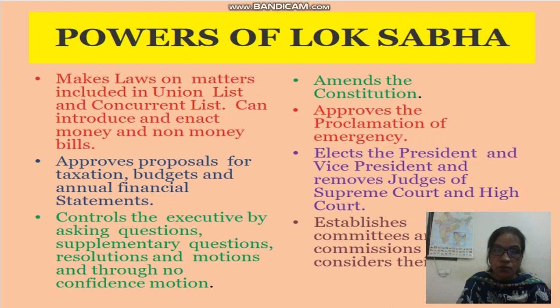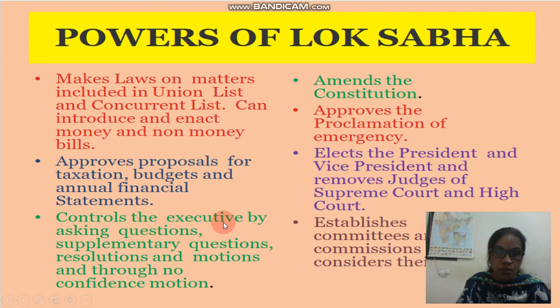Now see the powers of the Lok Sabha. It makes laws on matters including the union list and concurrent list. There are three lists: union list, state list and concurrent list. So Lok Sabha has the power to make laws on the concurrent list and union list. It approves proposals for taxation, budgets and annual financial statements.